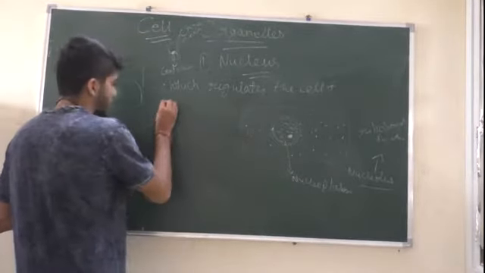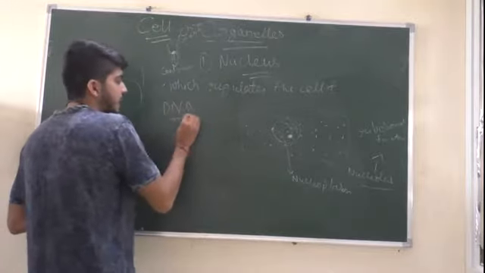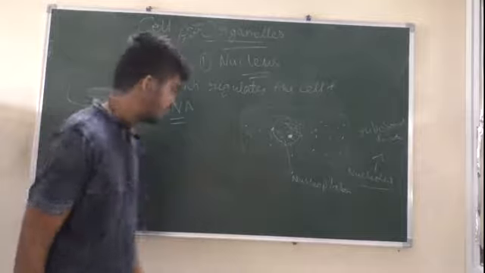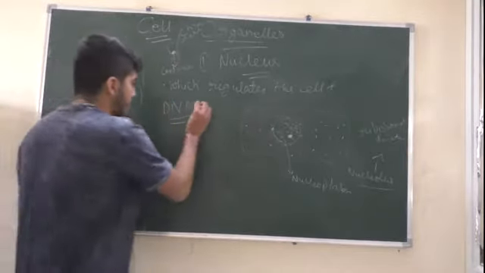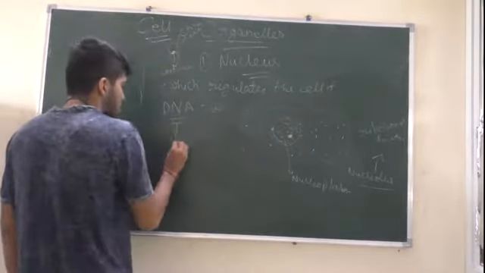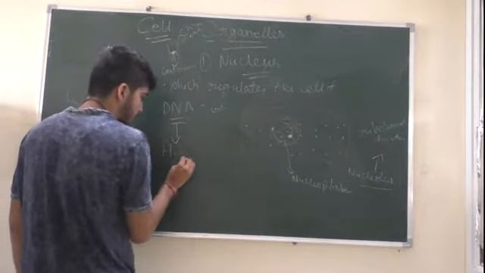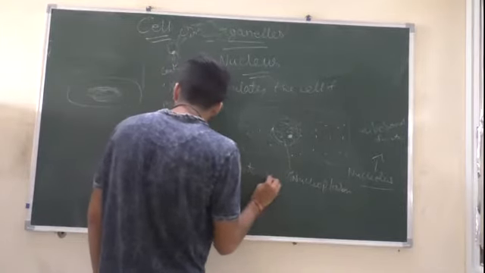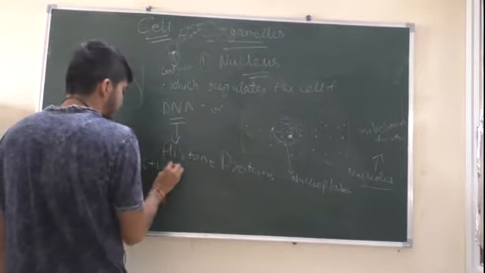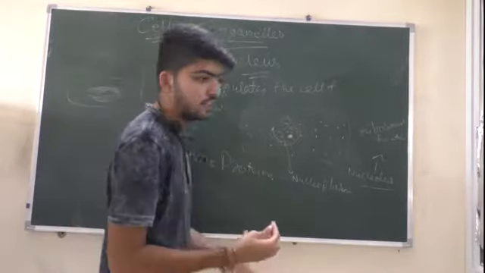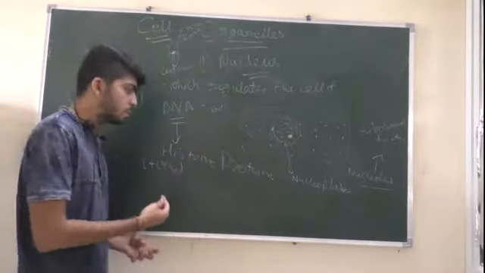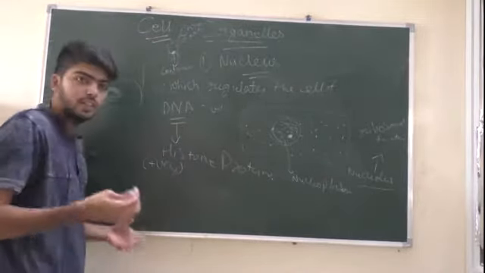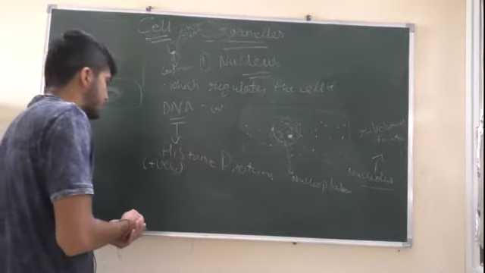If we look at the structure of DNA, DNAs are negatively charged particles due to presence of OH ions and the phosphate ions. So DNA, which is negatively charged, is associated with histone proteins. Histone proteins are the positively charged proteins, so their association is comparatively stronger and they are properly arranged. Now what is the functioning of arrangement? We'll discuss it in our molecular basis of inheritance chapter.